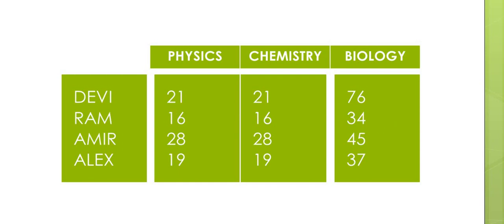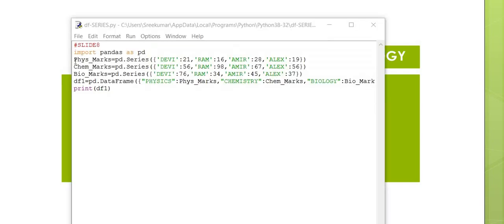Now we will check how the program executes. Look here. This is the program. Import pandas as pd. Physics marks, chemistry marks, bio marks. 3 series are created by using dictionaries. And using these series, we are going to create the data frame. DF1 is equal to pd.DataFrame and the data is provided inside the bracket.